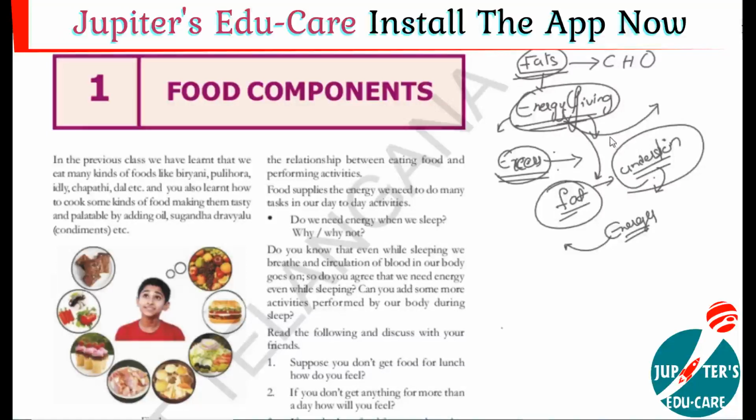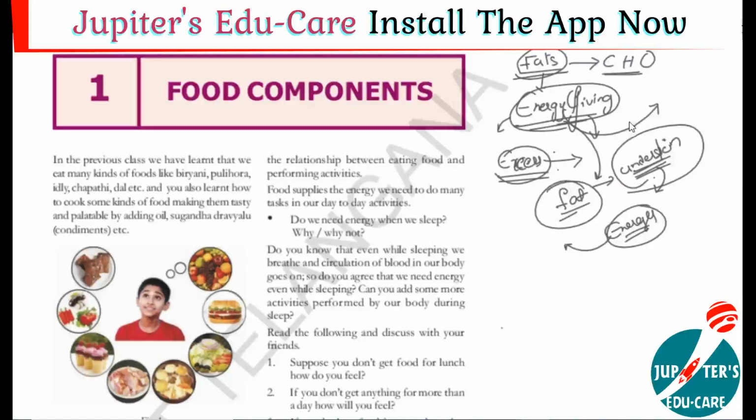When we consume excess food, if the energy is not utilized by our body, that energy is converted into fat and stored in the form of fat. Where is it stored? It's stored in our body under the skin. When we require energy, the fat under the skin turns into energy, and that energy is utilized by our body. So fats help to provide energy to our body. They are made up of three elements: carbon, hydrogen, and oxygen.